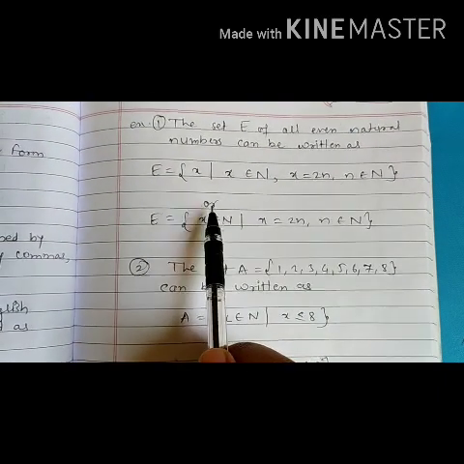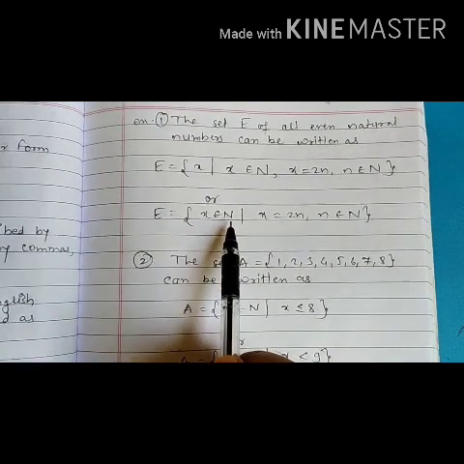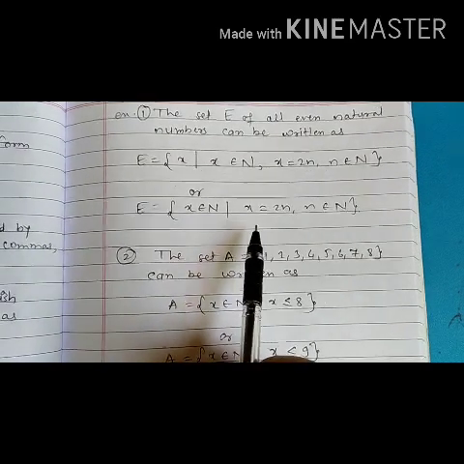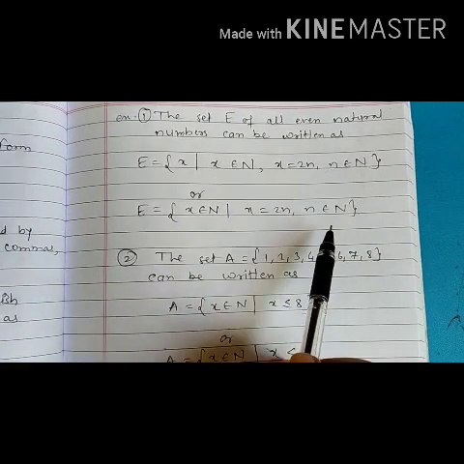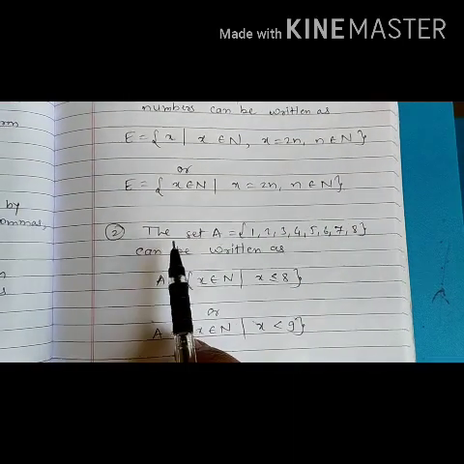Understood? Or this set we can write as set of x, where x belongs to the set of natural numbers, such that x equals twice of n and n belongs to the set of natural numbers. Understood? Now the second example we'll see.